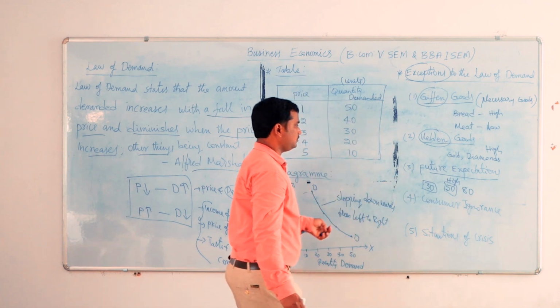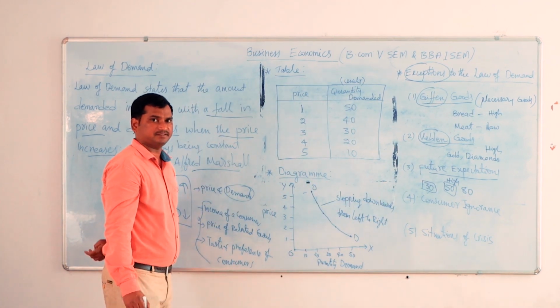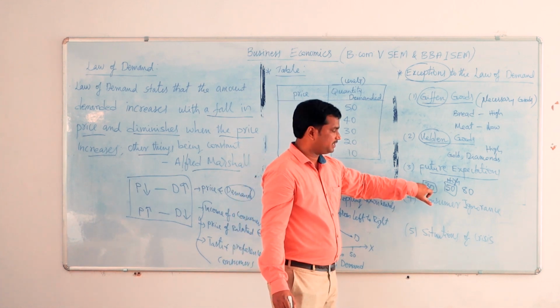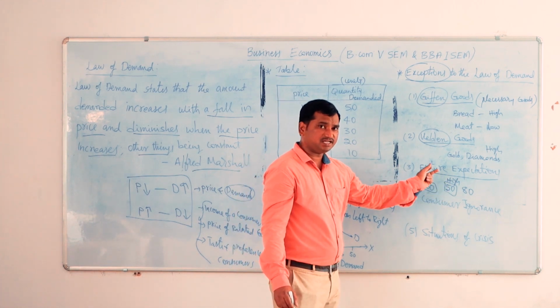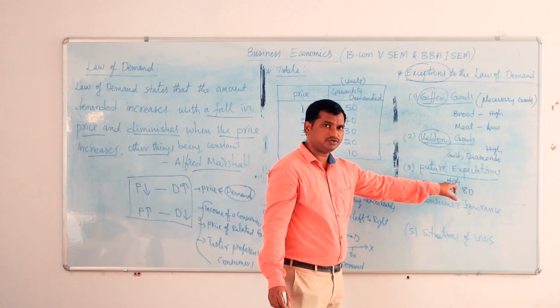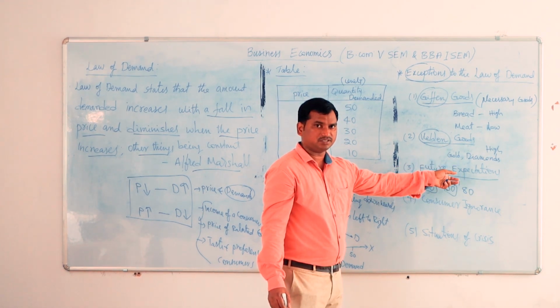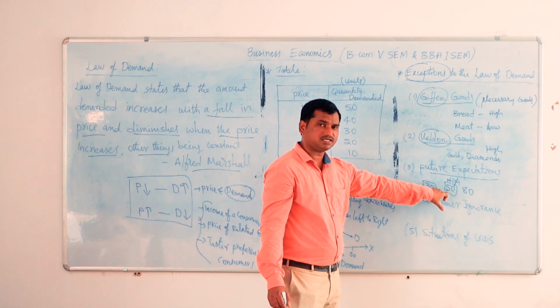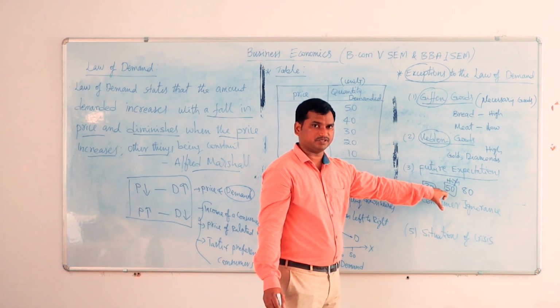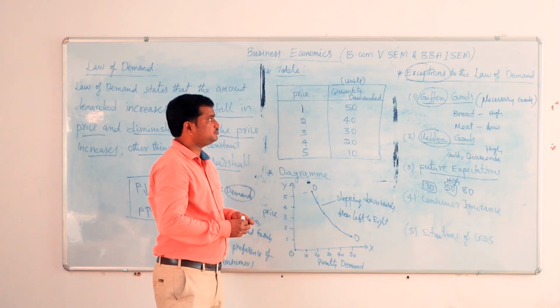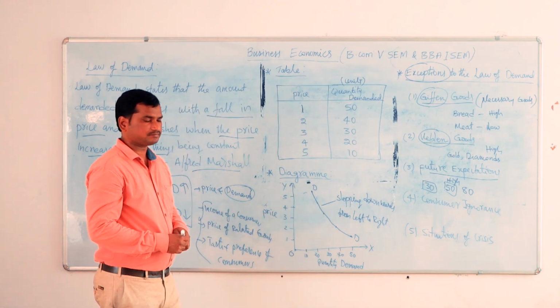So in this case also, the law of demand doesn't apply. The normal price is 30 rupees, but it became 50, and the consumers still feel the price is going to increase further. So that is also one exception to this law of demand.